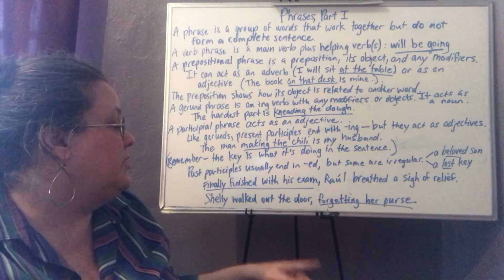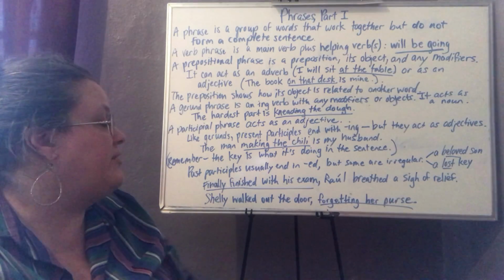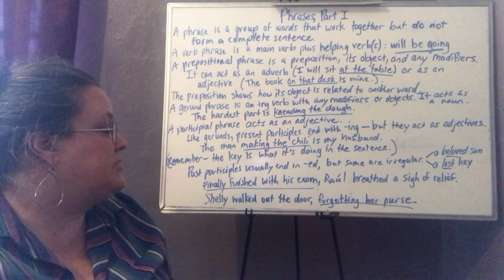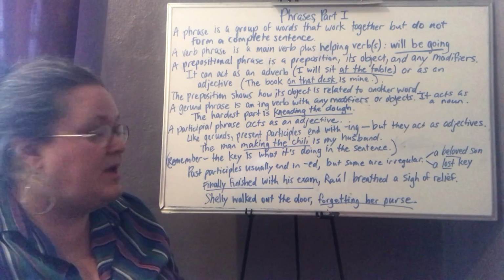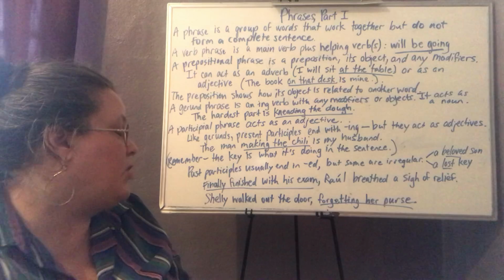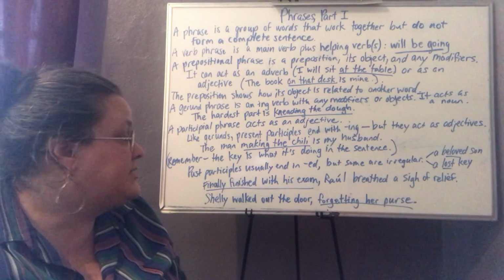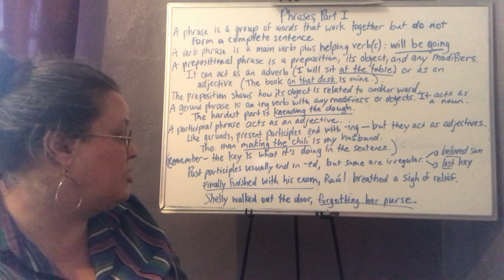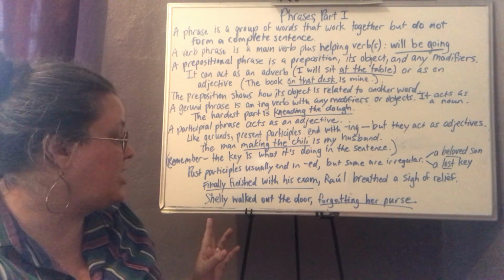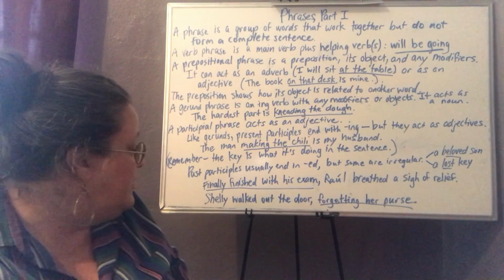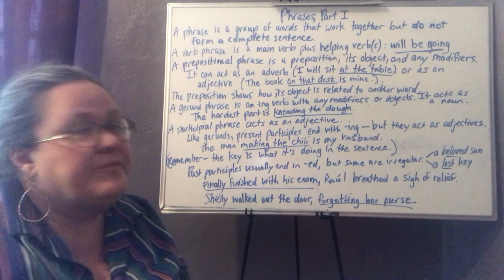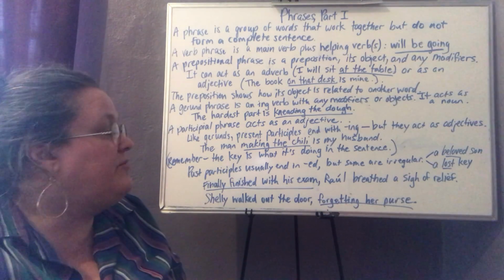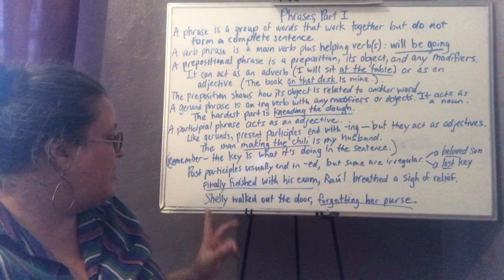Shelley walked out the door, forgetting her purse. And so here we have a participial phrase that's put at the end of the sentence. And so we have a comma here making it clear where to pause when you're reading it and setting off that participial phrase from the rest of the sentence. Forgetting her purse actually describes Shelley. So even though it's next to door, some people might say that's a misplaced modifier. Even if it's misplaced, it does modify Shelley.